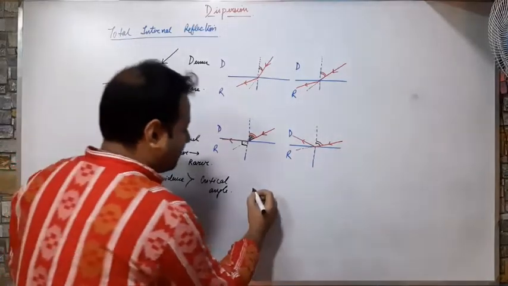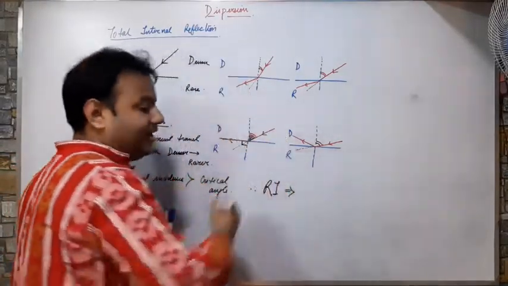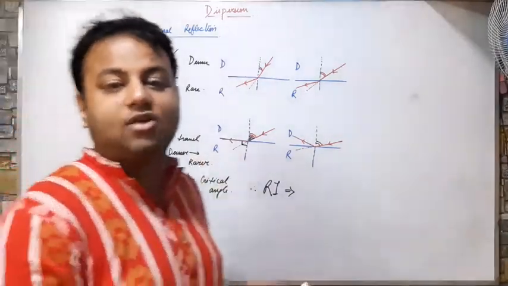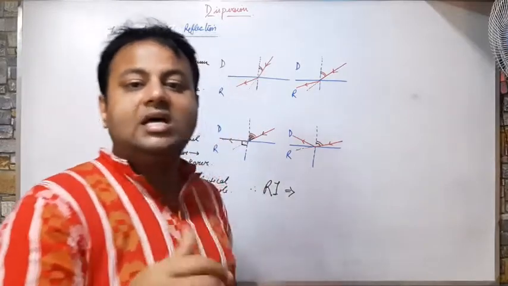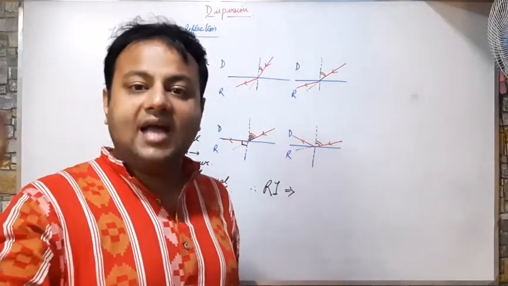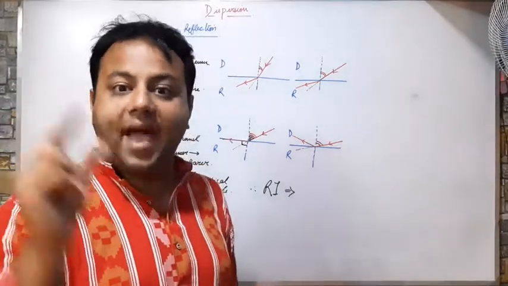So therefore, this is again a new formula for refractive index. What is the formula of refractive index? We have already studied that refractive index can be calculated by three formulae. The first one, speed in medium 1 by speed in medium 2. The second one, sin i by sin r. And the third one is real depth by apparent depth.